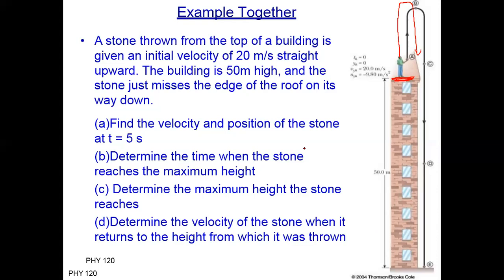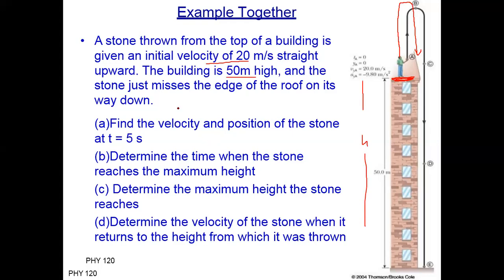So, what is given in the question? A stone is thrown upward from the top of a building with an initial speed or velocity of 20 meters per second. Write these things down, then we will solve on the whiteboard. The building is 50 meters high.